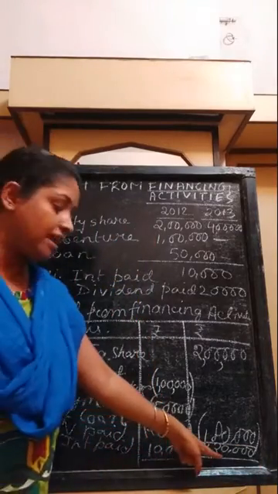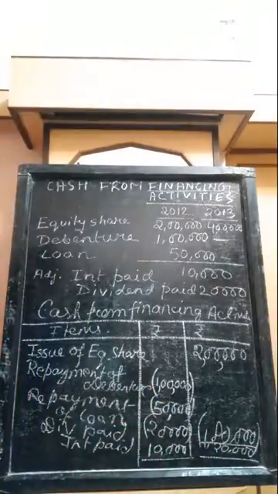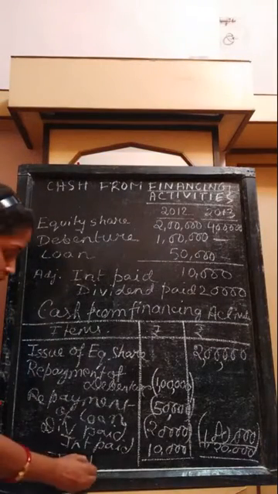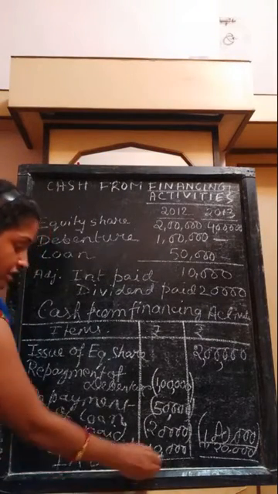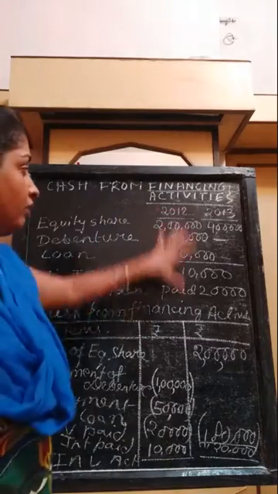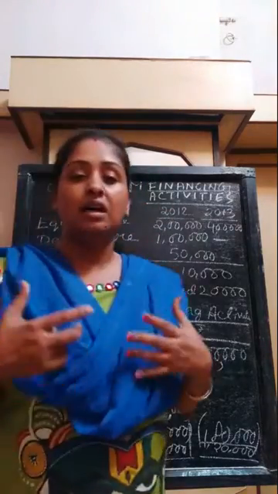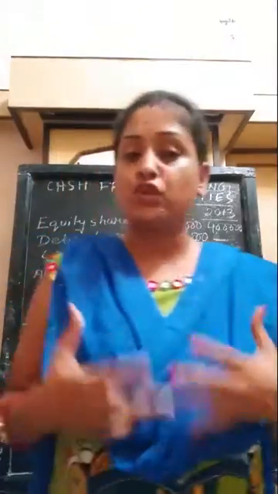So this 20,000 is cash from financing activities. You can write over here: cash from financing activities, rupees 20,000. This is how we will do the calculation of cash from financing activities, which is the last part of the cash flow statement.